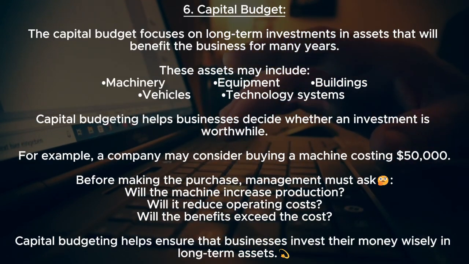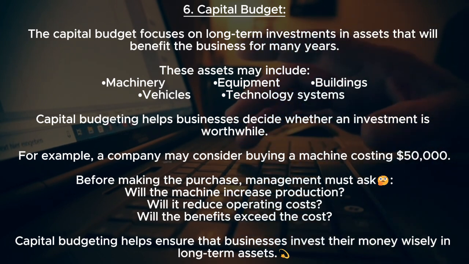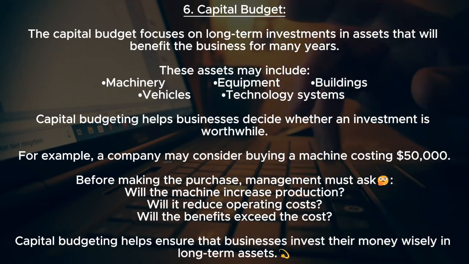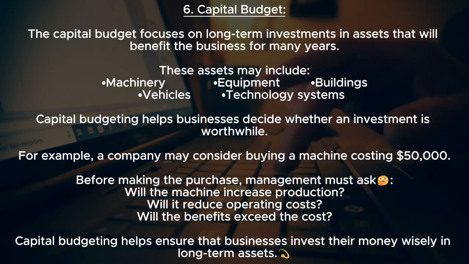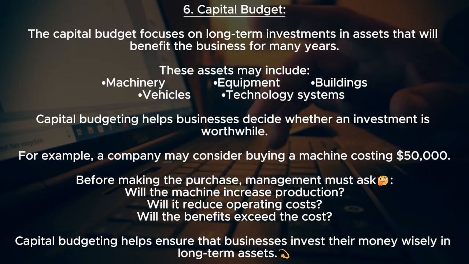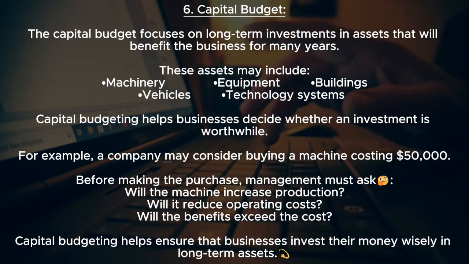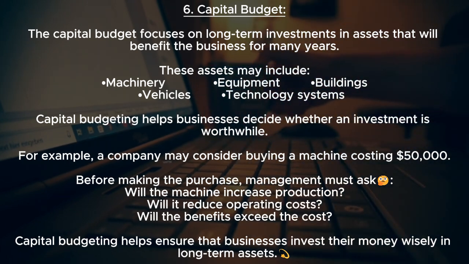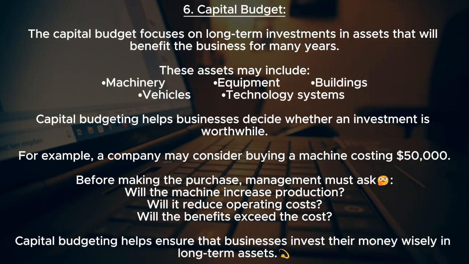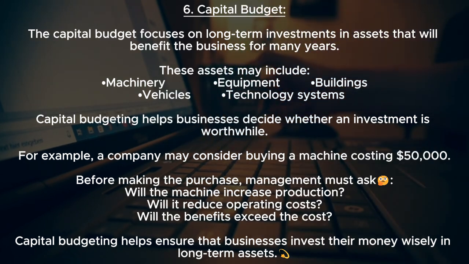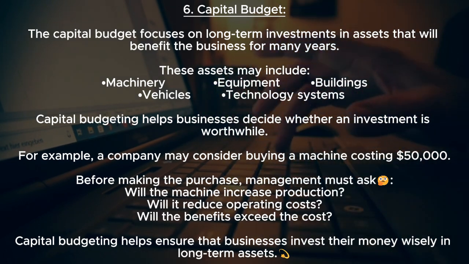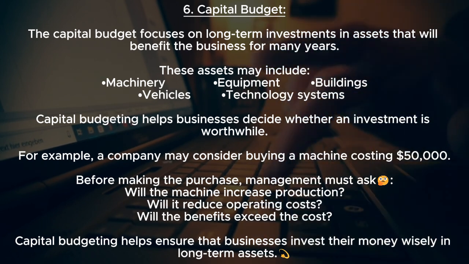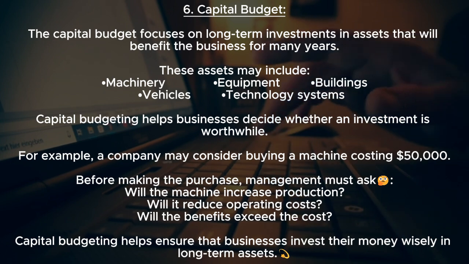6. Capital budget. The capital budget focuses on long-term investments in assets that will benefit the business for many years. These assets may include machinery, equipment, buildings, vehicles, and technology systems. Capital budgeting helps businesses decide whether an investment is worthwhile. For example, a company may consider buying a machine costing $50,000. Before making the purchase, management must ask, will the machine increase production? Will it reduce operating costs? Will the benefits exceed the cost? Capital budgeting helps ensure that businesses invest their money wisely in long-term assets.